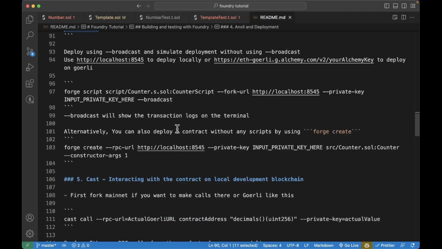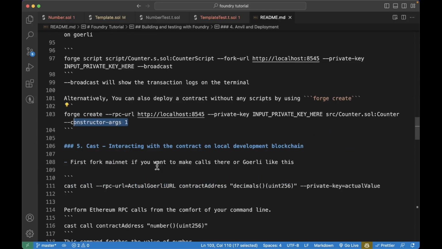To deploy a contract, you just do forge create, the RPC URL of the blockchain you want to deploy it to, the private key, and then specify the path, and not only the path but also the name of the contract, and maybe pass a constructor argument.